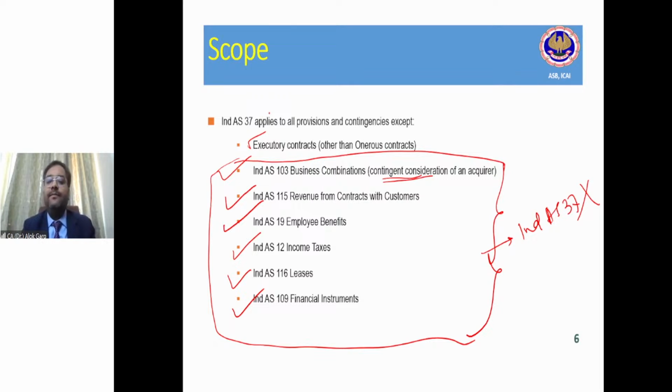For example, I am a chartered accountant and let's say I am providing my services to X Limited for filing of GST returns. And there are 4 GST returns which have to be filed on a quarterly basis: Q1, Q2, Q3, Q4.